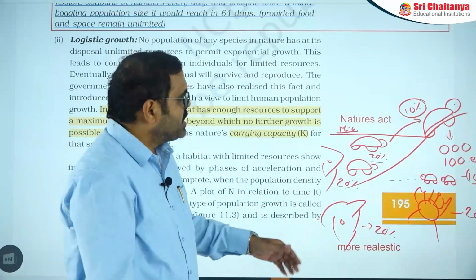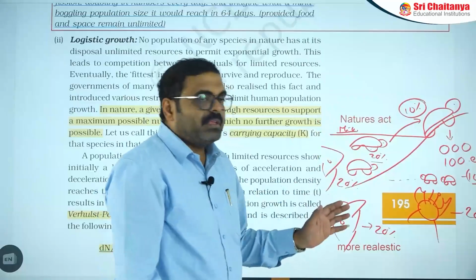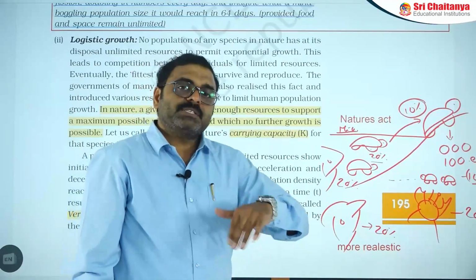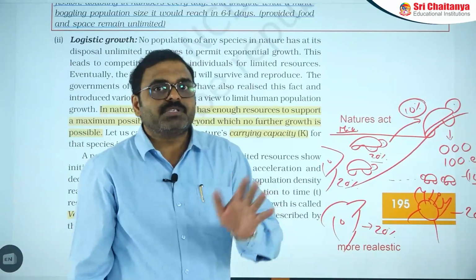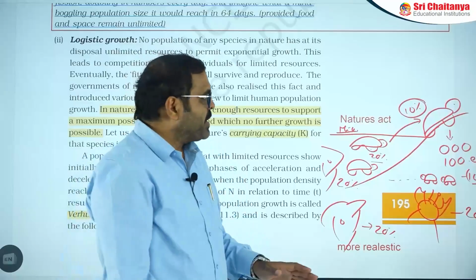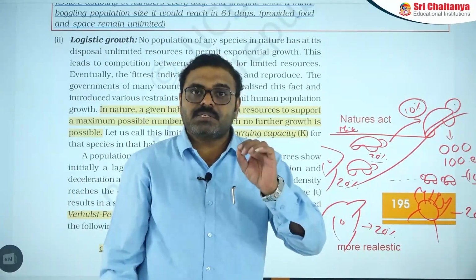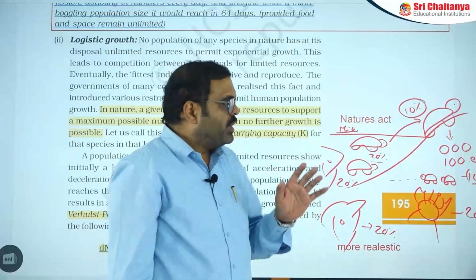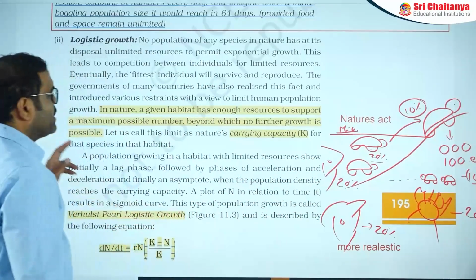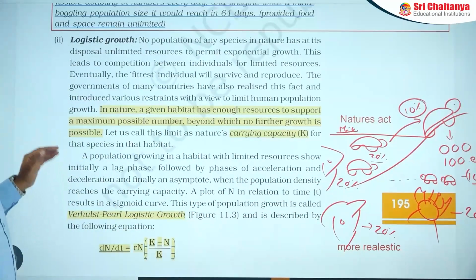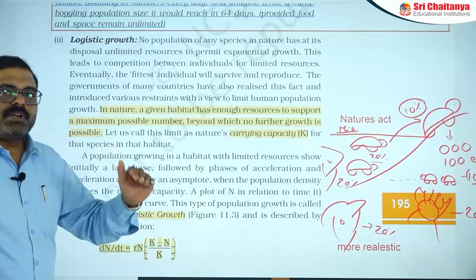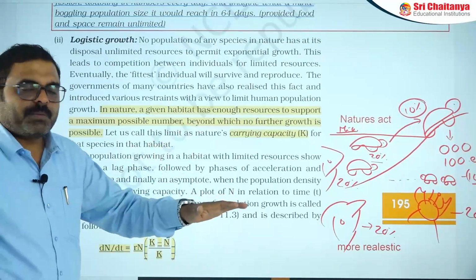What does it mean? The organism's reproduction capacity is different, but nature's permission is different. The reproduction capacity is 100, but nature's permission is only 10. That is its carrying capacity. So what you need to understand is that the carrying capacity means where nature limits its potential capacity.